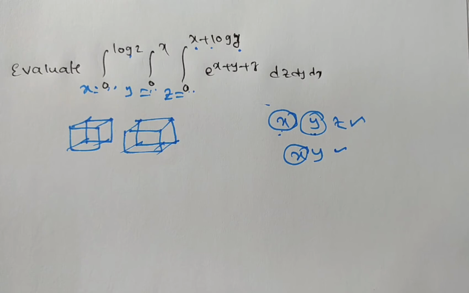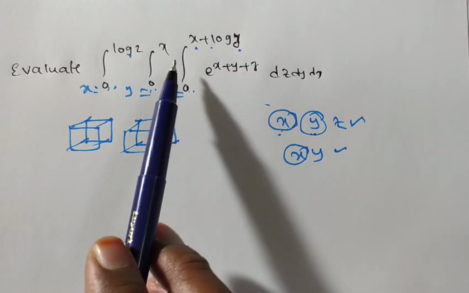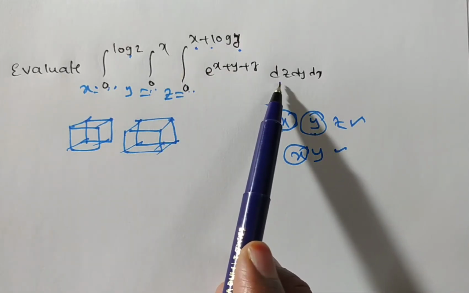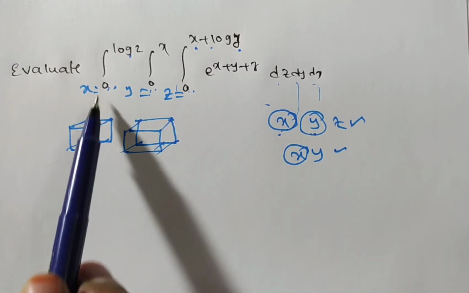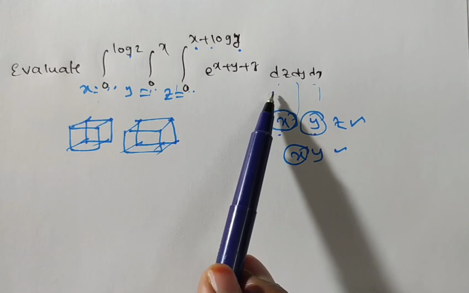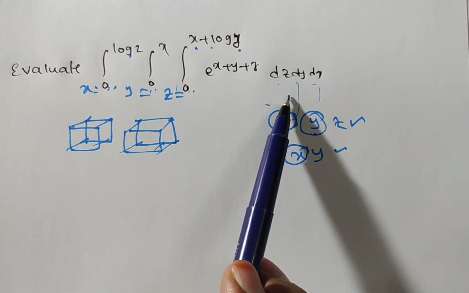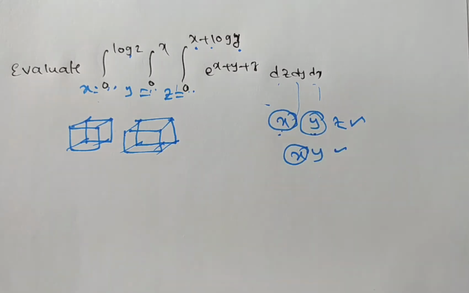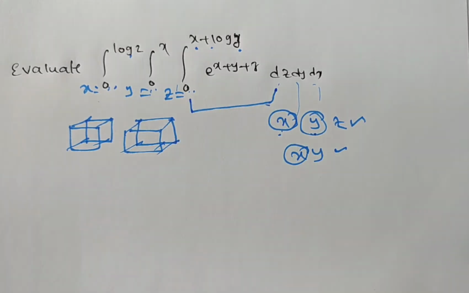This is the general method. Suppose they have given only log y, then how can I justify? Here you see this is z, so obviously this is the limit for z, this is the limit for y, and this is the limit for x. Sometimes they will confuse you wantedly: instead of dz, dy, dx, they will give dx, dy, dz in any order. So this is the procedure. Is it clear? So now tell me, we have to integrate with respect to what first? Z. Right.